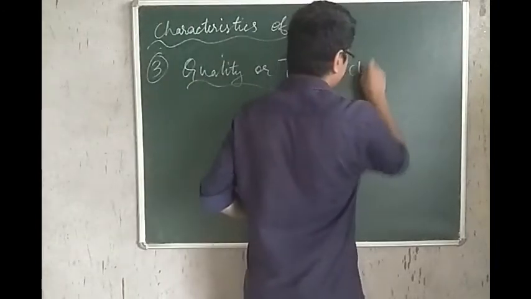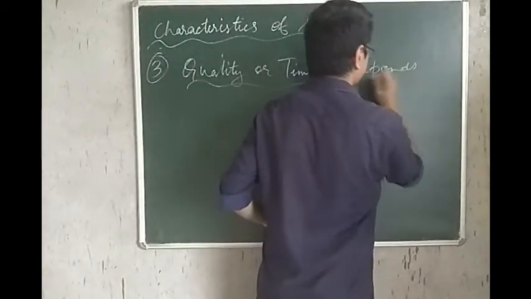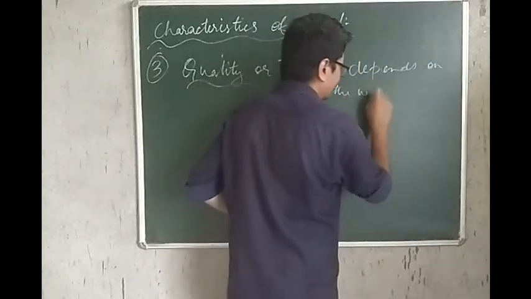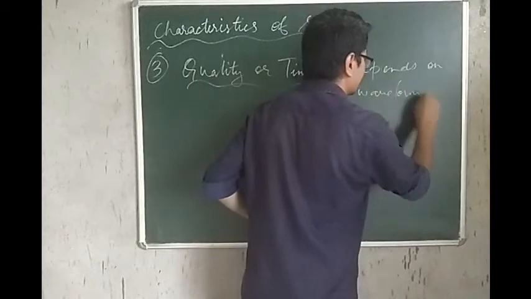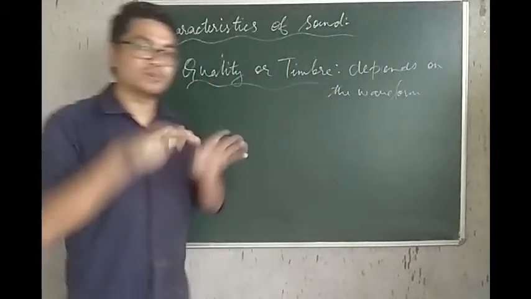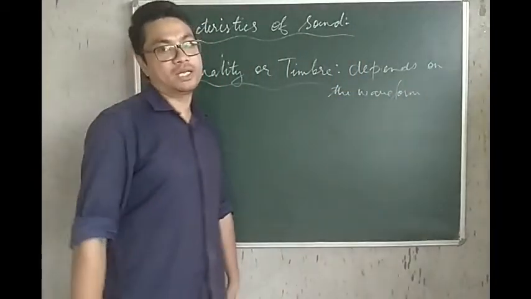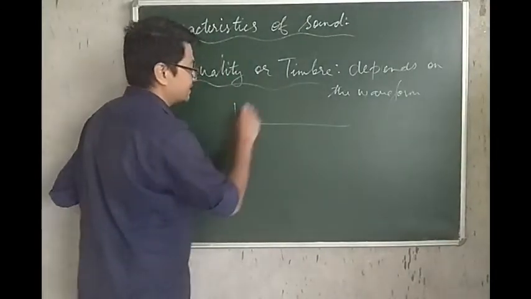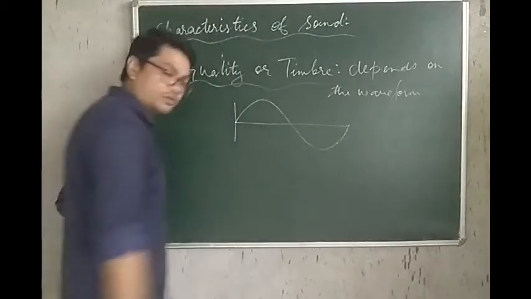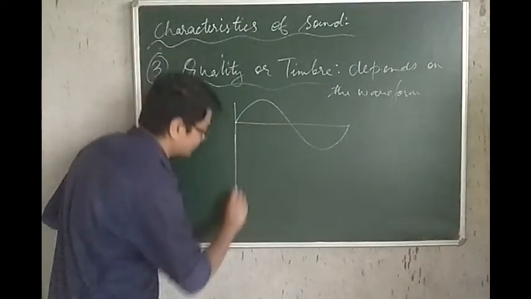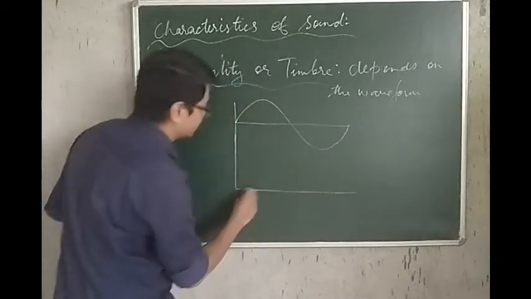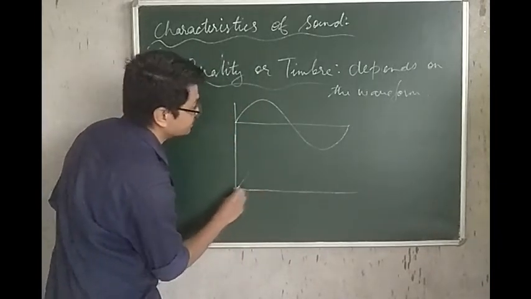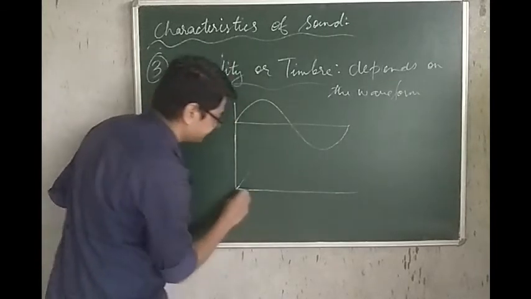And this depends on the waveform, the form of the wave. What kind of waveform is being generated by that source of sound? Like, one source of sound can generate this kind of a wave, whereas another source of sound might generate this.